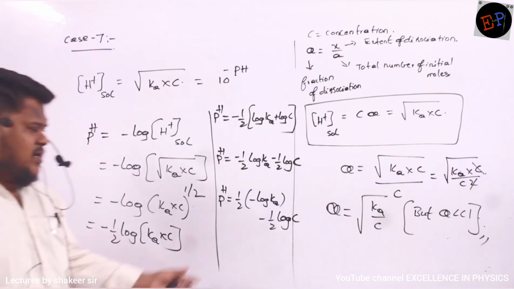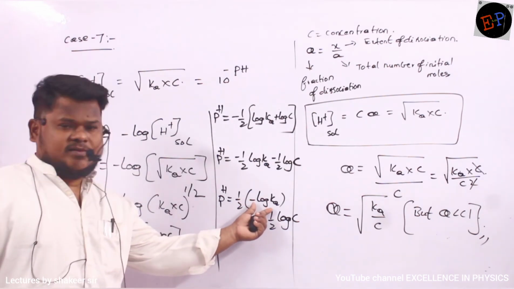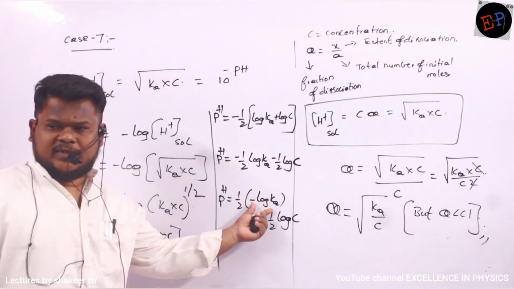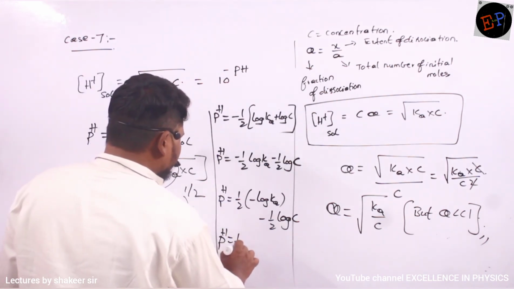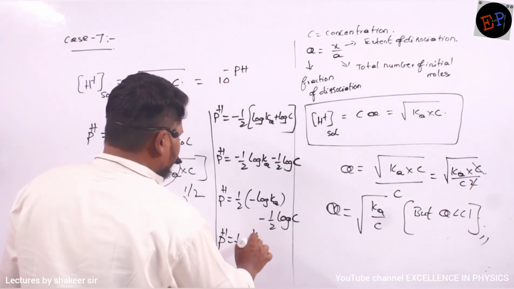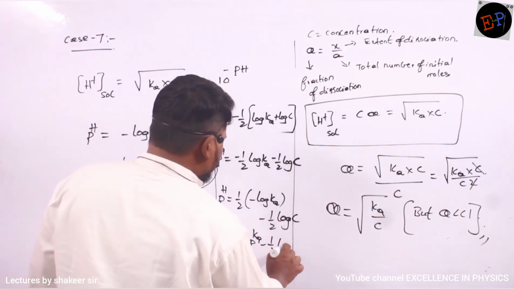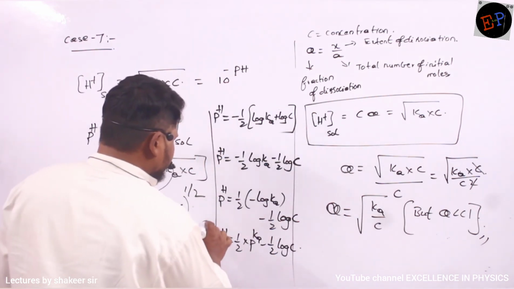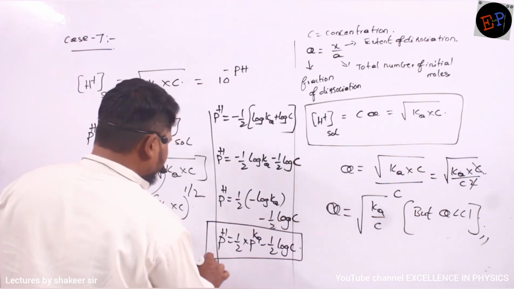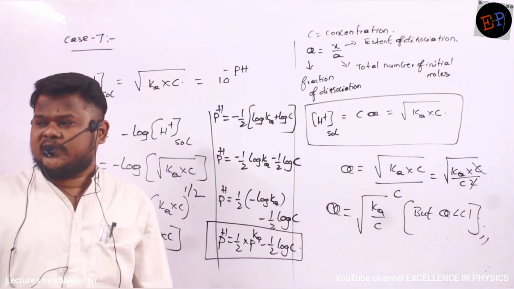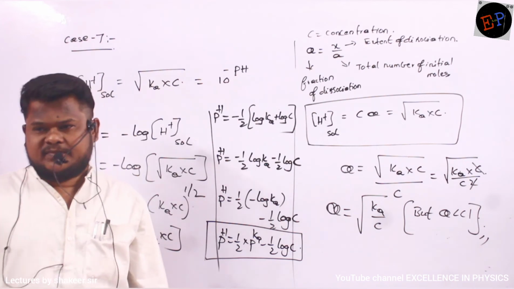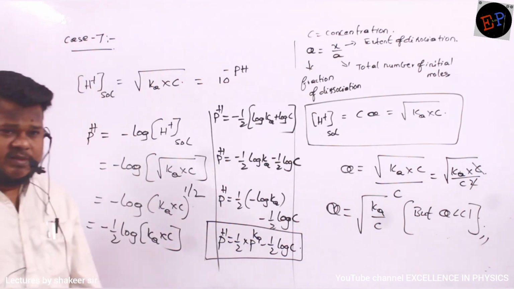Okay. So negative logarithm of Ka can be written as pKa also, no? Therefore, how can I write? I can write pH is equal to 1 by 2 multiplied by pKa minus 1 by 2 log C. Okay? So this is the equation to calculate pH of the solution if the solution is made up of weak acid or weak base. This is the formula. Are you able to understand?